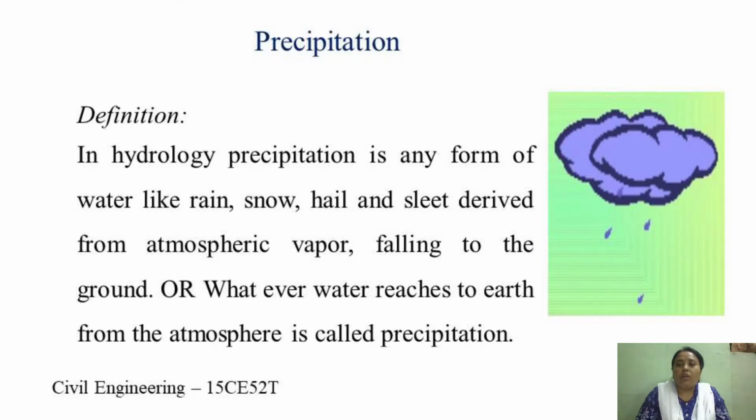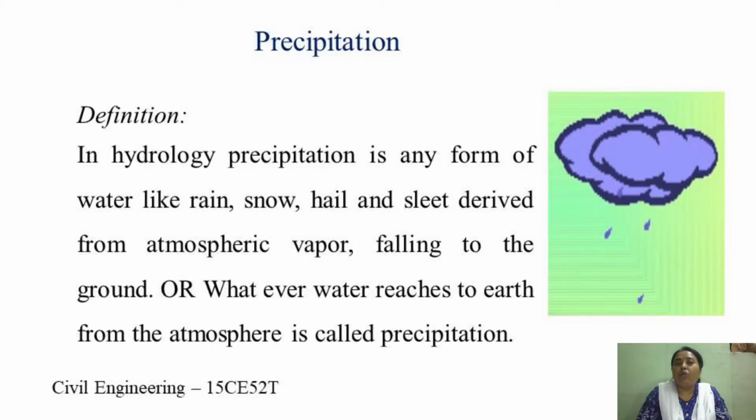Synonymously means when we talk about precipitation, the term that comes into our mind is rainfall. The magnitude of rainfall varies with reference to both space and time, and it is random in nature. However, to form precipitation, the following conditions should be present.